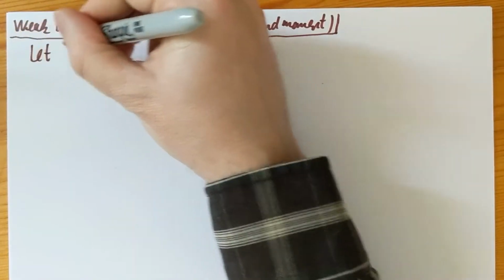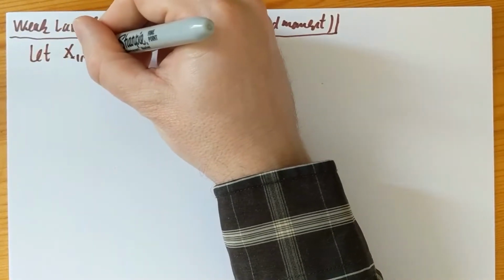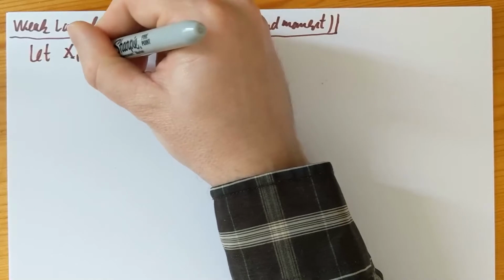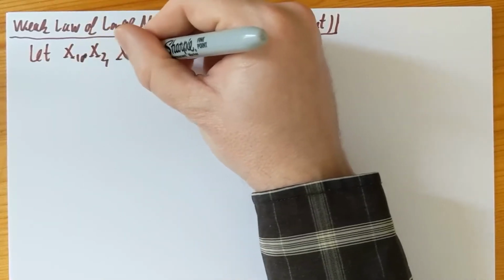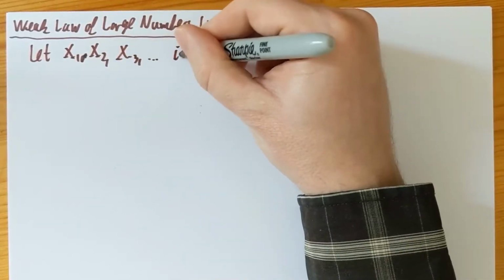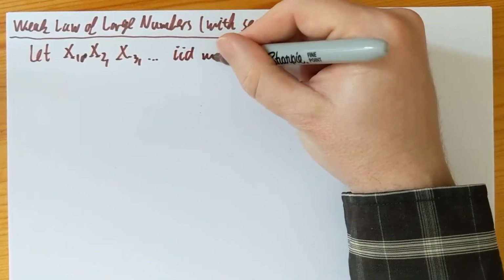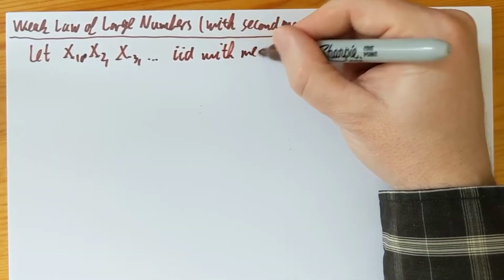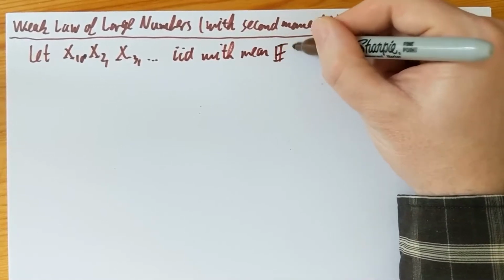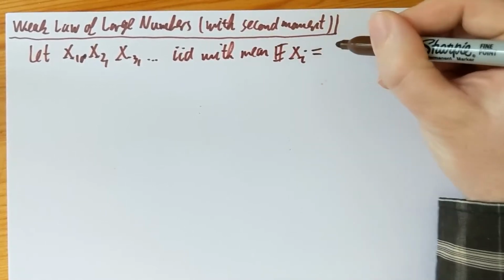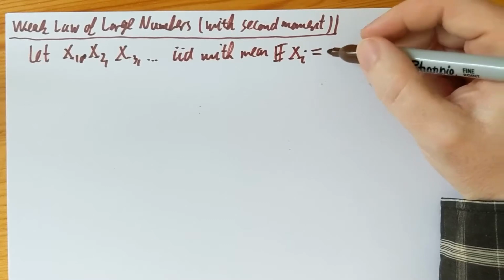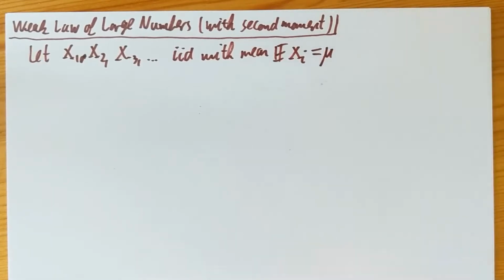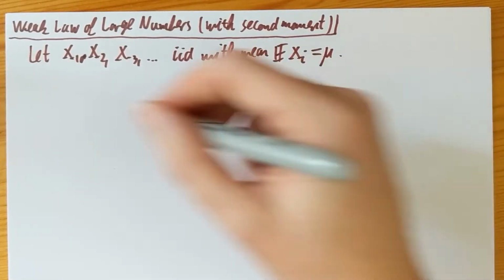Assume that we have X1, X2, X3, and so on, IID random variables with finite mean E[Xi] equals mu, and that's all we need really. So then